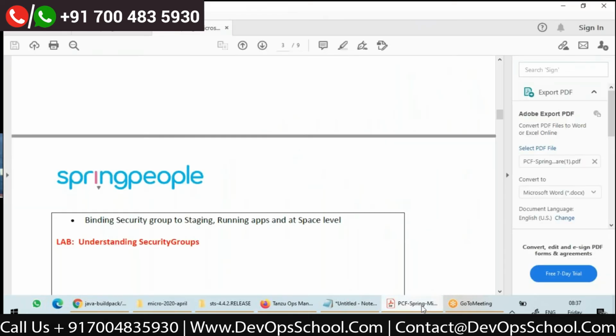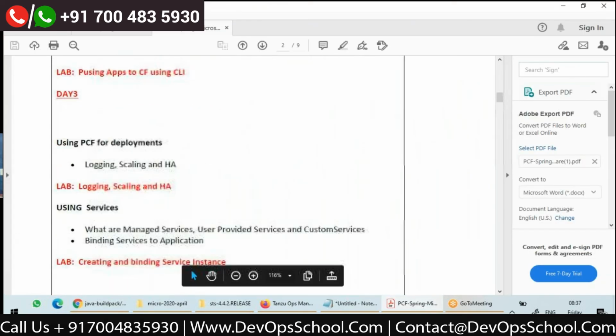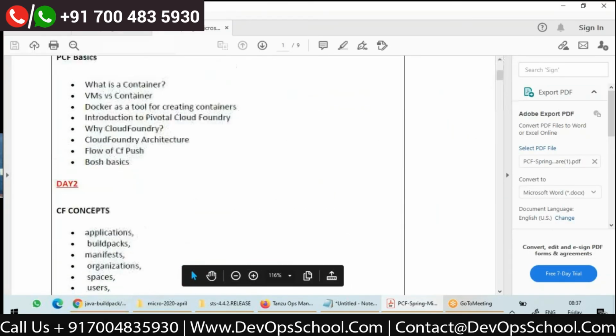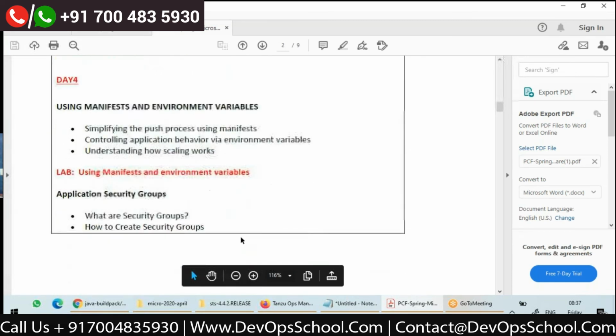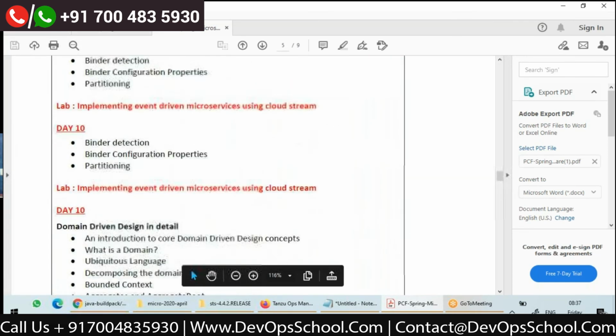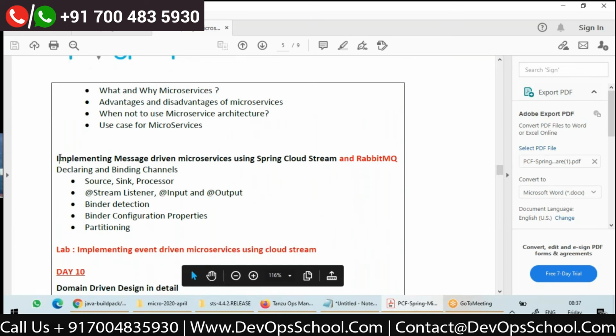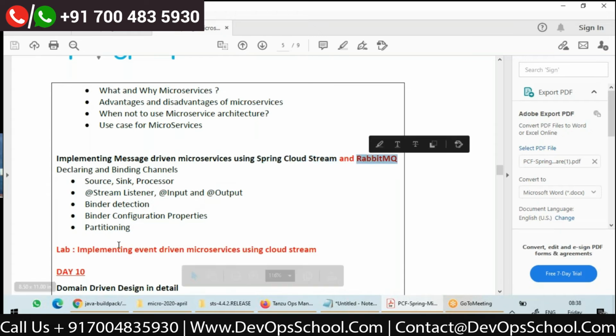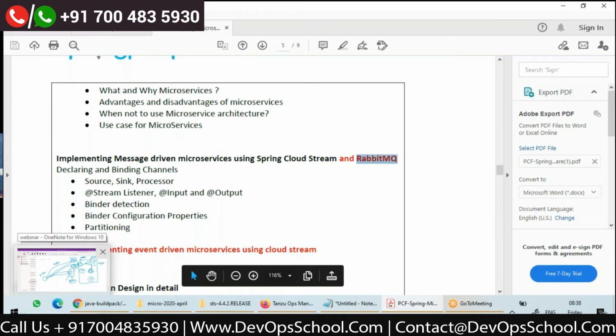I'll just introduce you to the next topic. Maybe I'll not be able to complete this next topic, but I'll just give an introduction, a basic foundation. So the next topic is message-driven microservices using a module called Spring Cloud Stream and RabbitMQ. I will just give you the basics today. Maybe code level, maybe on Monday or next session, we'll go through it.